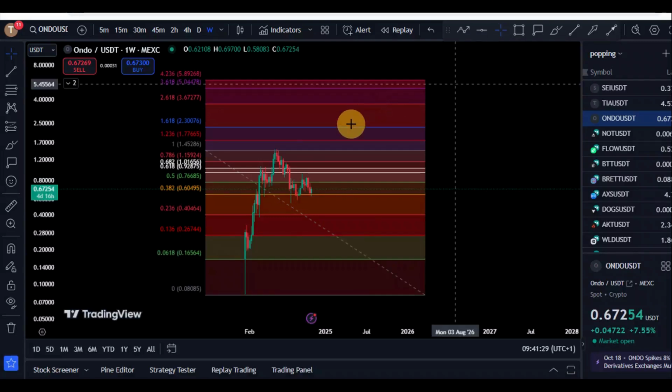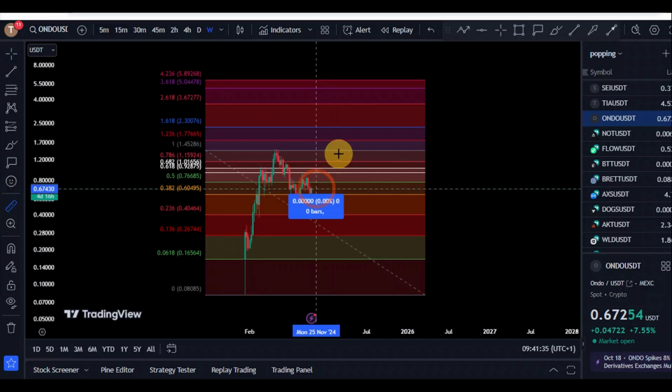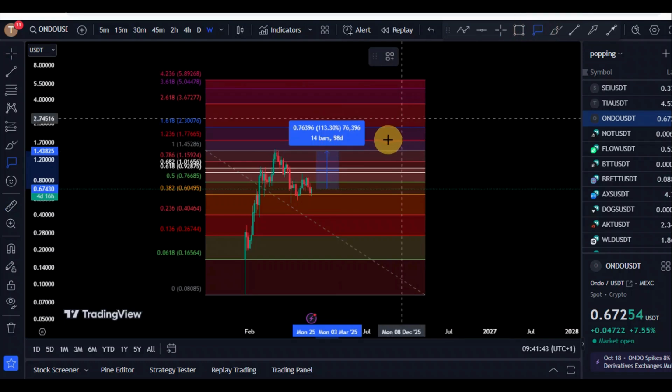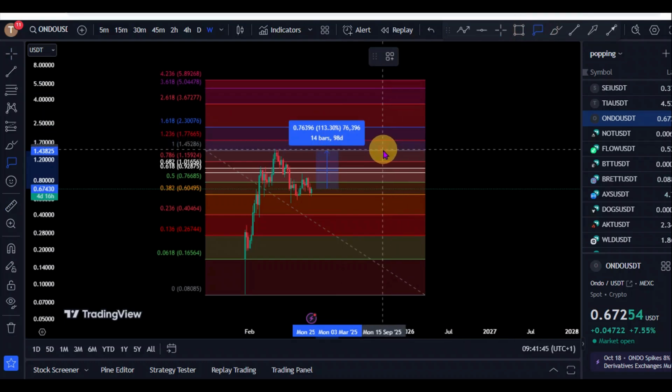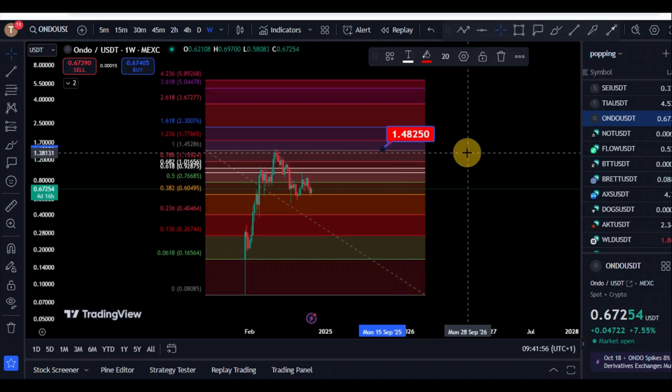And so if we see the same thing happen currently after these elections, then November could be a very good month for ONDO, and we could see ONDO probably even retest its high which we had in February right here in November. That could put ONDO exactly in November at around that $1.4 level. So we could see around a 100% plus push for ONDO to the upside to around that $1.4 level.